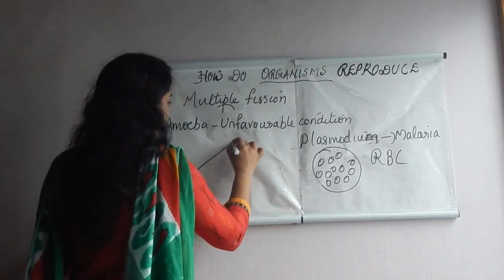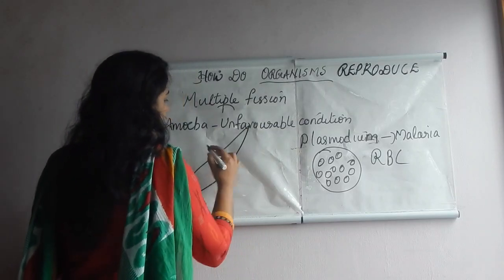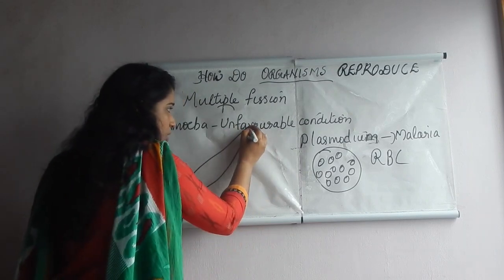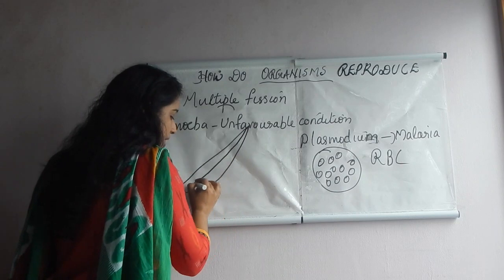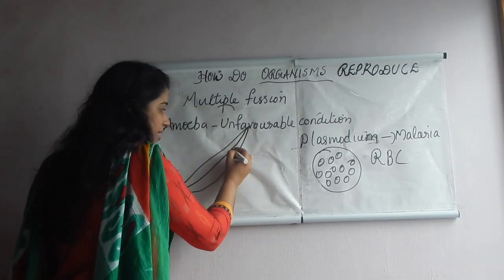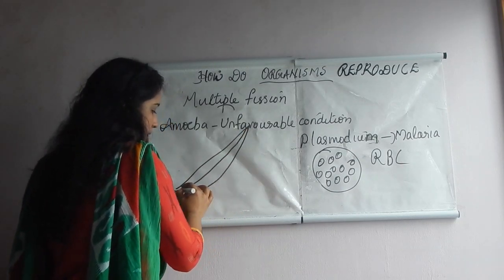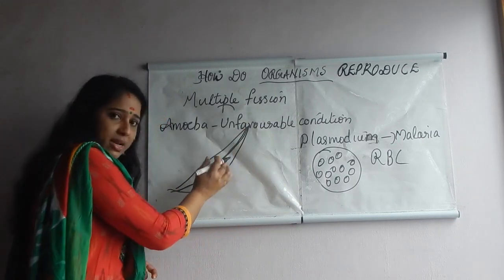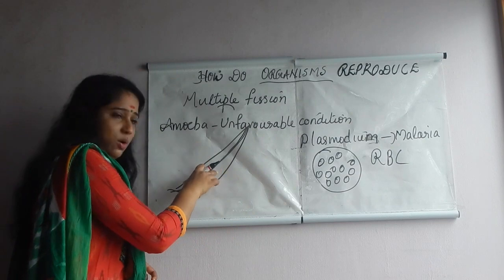Leishmania. This is the shape of the Leishmania. And here you know that Leishmania has a particular shape. It also reproduces by means of what? Binary fission. And it takes place in this manner only. Clear? Longitudinal manner only. It can divide into two. Binary fission, one part, another part.